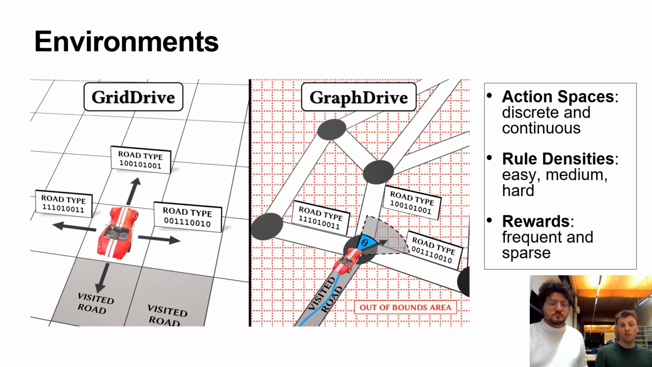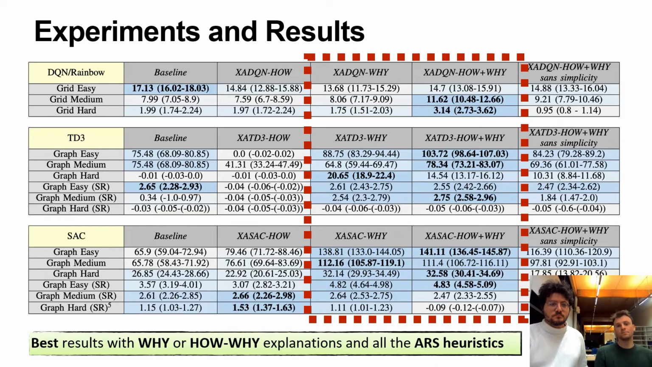To test our method, we designed 3 categories of environments from scratch, where an agent has to learn how to navigate while following the rules. These are a discrete, grid-like environment and 2 variations of a continuous environment, one with frequent rewards and another with sparse rewards. We instantiate each of the 3 environments with 3 different levels of rule density: easy, medium, and hard. The hardest level has up to 20 distinct explanations, whereas the easiest has 5.